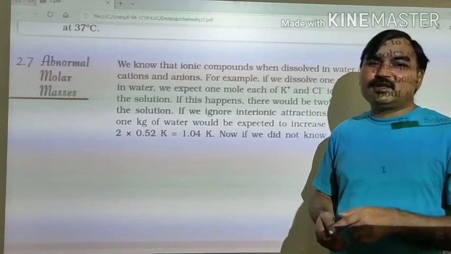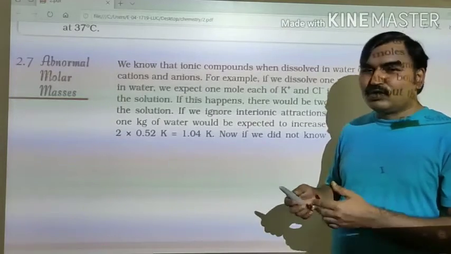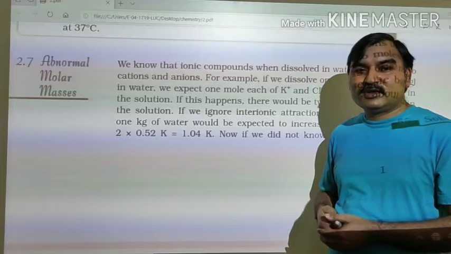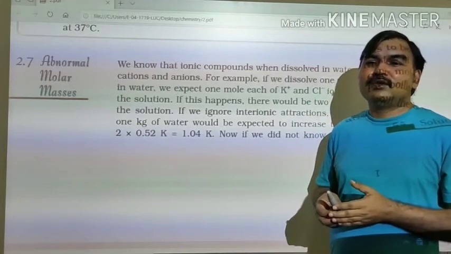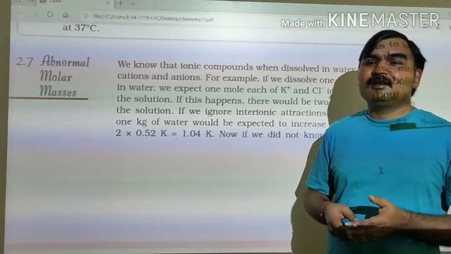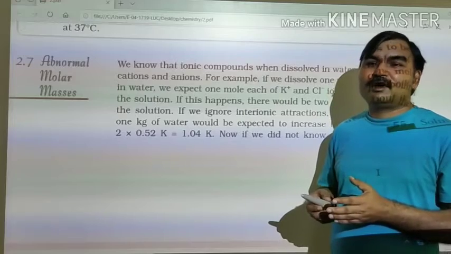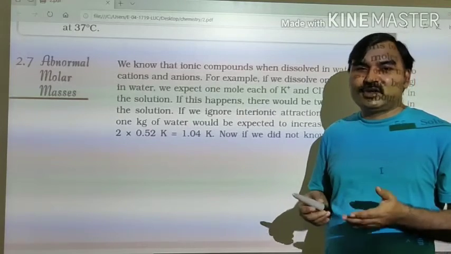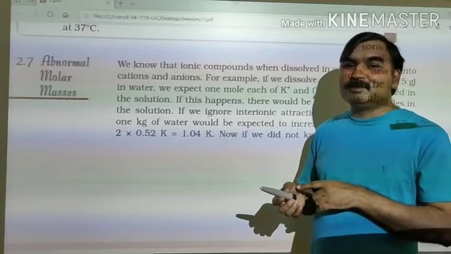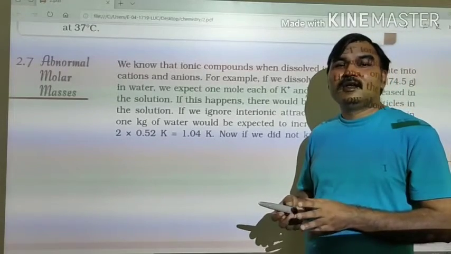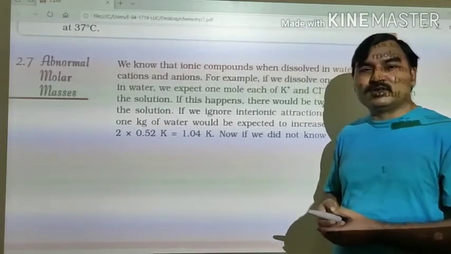And if we calculate the molar mass of KCl by this colligative property measurement, then we find that the molar mass of KCl will be less than the actual molar mass. Although molar mass is a fixed quantity, it cannot change, the molar mass that will be calculated by measuring the colligative property will be different from the actual molar mass.